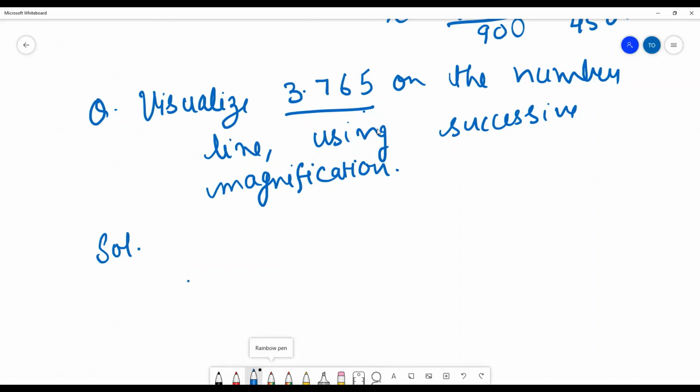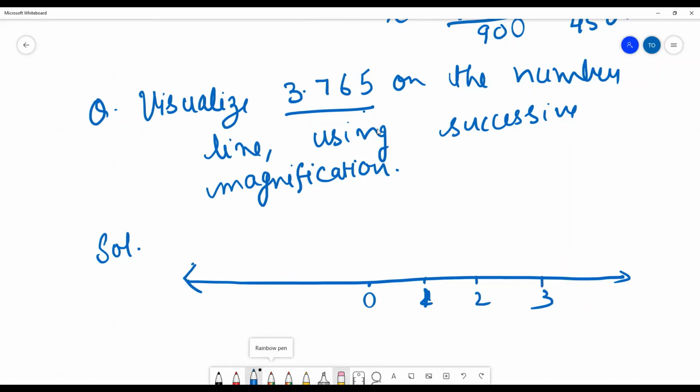First of all, make a simple number line with 0, 1, 2 and 3, then 4 and 5, and on the other side -1, -2, -3.